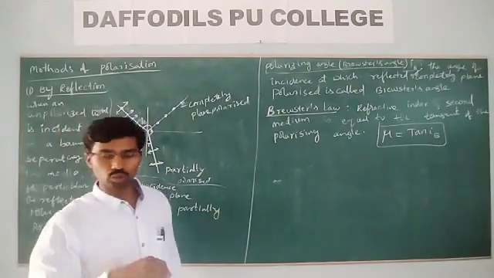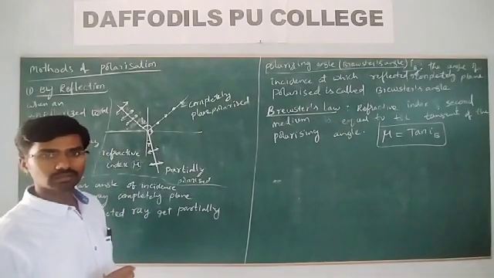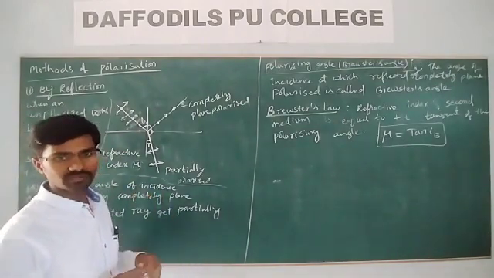Now let me get the relation between the angle of incidence, that is the polarizing angle or Brewster's angle, and the angle of refraction.